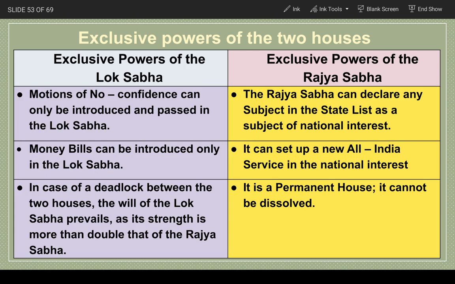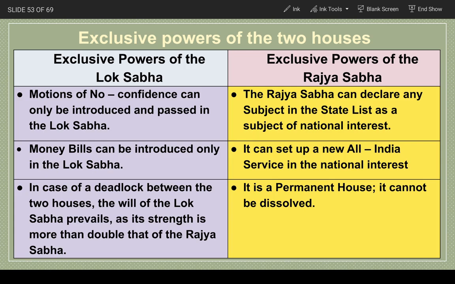Here, in this tabular column, we are going to study the exclusive powers of Lok Sabha and Rajya Sabha. See, in our previous video, we had a discussion of different kinds of parliamentary motions, like no confidence motion, censure motion, or adjournment motion. So, a motion of no confidence or any other kind of motion can be introduced and passed in Lok Sabha.